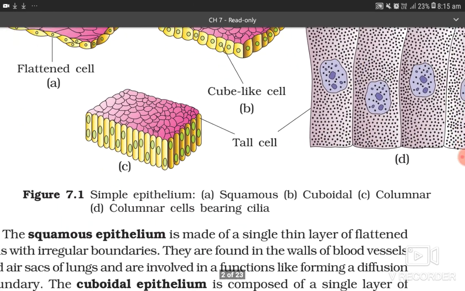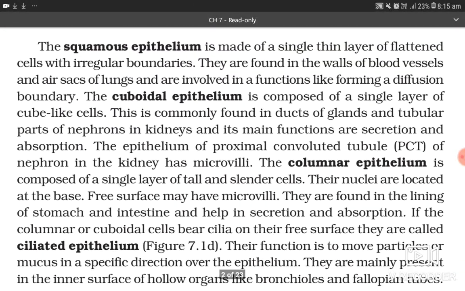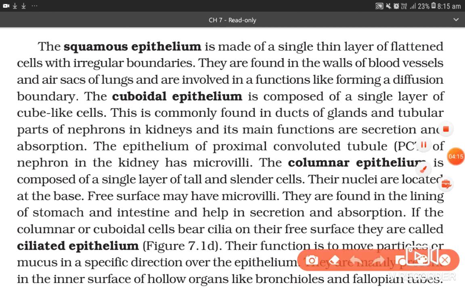This is the diagram. The squamous epithelium is made of a single thin layer of flattened cells with irregular boundaries. They are found in the walls of blood vessels and air sacs of lungs and are involved in functions like forming a diffusion boundary. The cuboidal epithelium is composed of a single layer of cube-like cells. This is commonly found in ducts of glands and tubular parts of nephron in kidney, and its main functions are secretion and absorption.